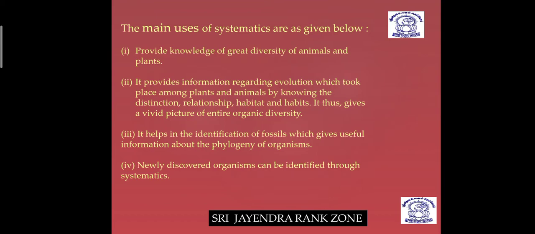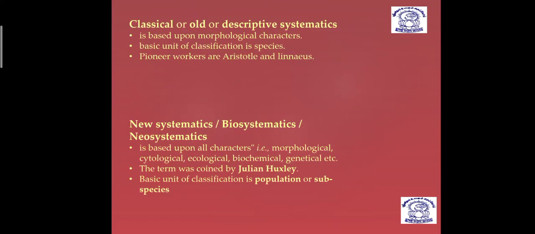Now, in this part, further we are going to talk about the types of systematics. Dear students, we have just studied the types of taxonomy. Now we are going to deal with the types of systematics. And here you can see the first type is given, that is classical or old or descriptive systematics. That is also important. Classical is referring just to the old one, descriptive systematics.